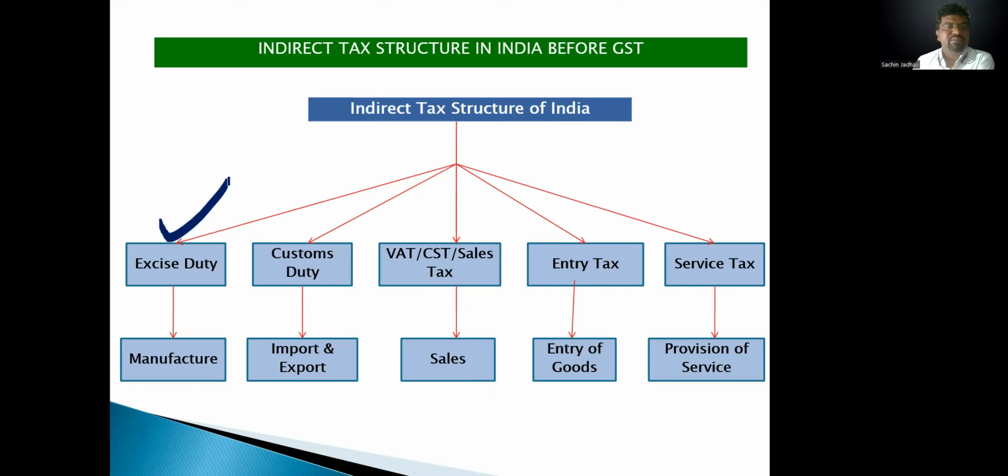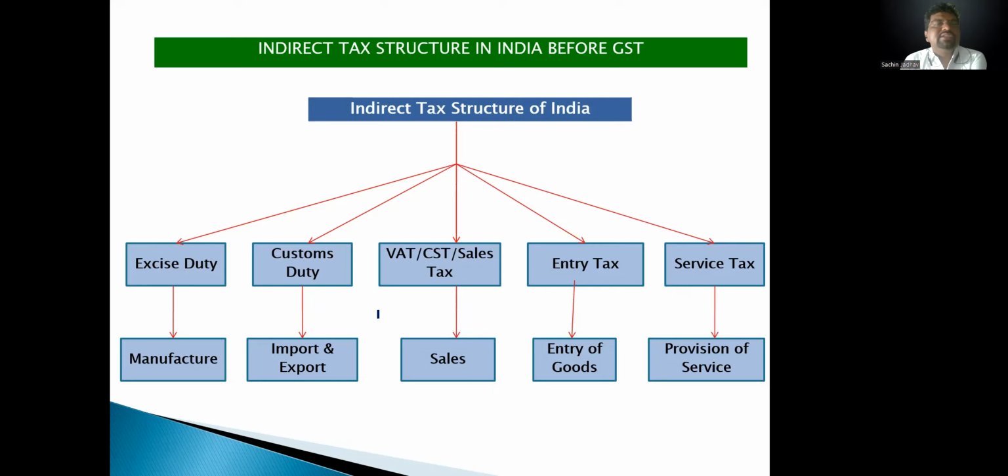So excise duty removed, VAT and CST removed, third entry tax removed, and fifth service tax removed. So in Maharashtra a total of 5 taxes were removed because of GST. Okay, so I think dear students you understood very clearly this is the Indian taxation system before implementation of GST.